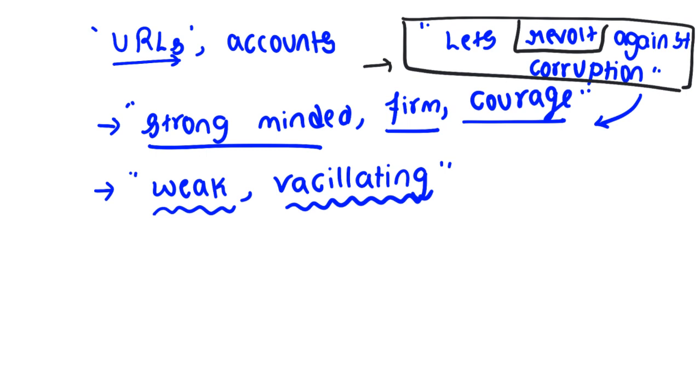Because weak persons take even the minute thing as the greatest one. If this is the case, freedom of speech and expression will be completely nullified. So to ensure freedom of speech and expression, the Supreme Court in various cases clearly said these should be looked at from the eyes of the strong persons. Clear? The strong, courageous and firm persons. These are the words of the Supreme Court.